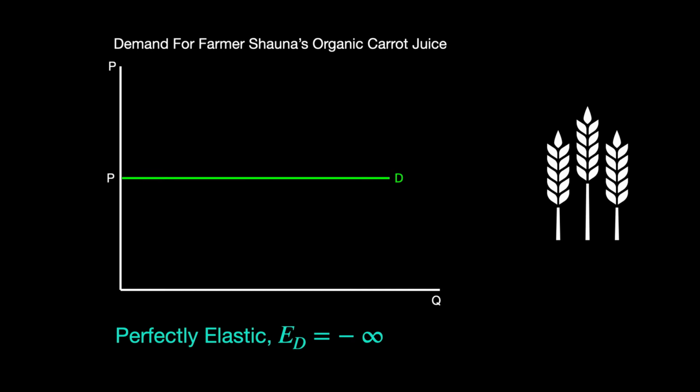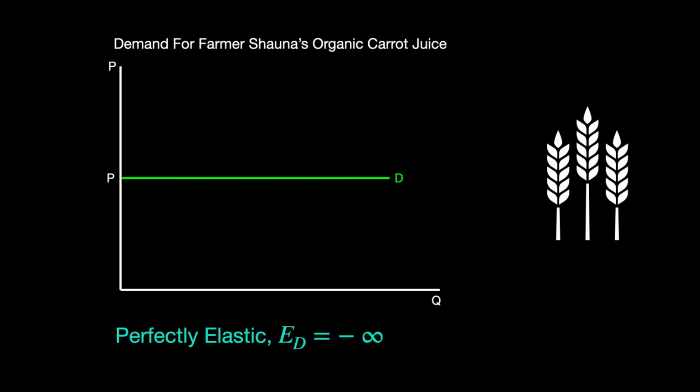Here is the demand curve that farmer Shauna faces for her organic carrot juice. Shauna thinks her carrot juice is pretty special. She extols its virtues as everything from a laxative to a cure for colon cancer. However, in reality, it is exactly the same thing produced by hundreds of other carrot juice producers. Since carrot juice is carrot juice, and consumers know this, no producer is able to charge more than all the others. This demand curve shows that Shauna can sell as much as she wants at the going market price for carrot juice, but if she raises her price by just 1 penny, quantity demanded will drop to 0. So here, consumers are infinitely responsive to a price change.